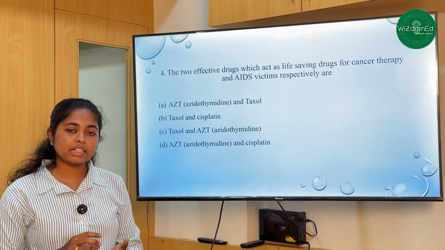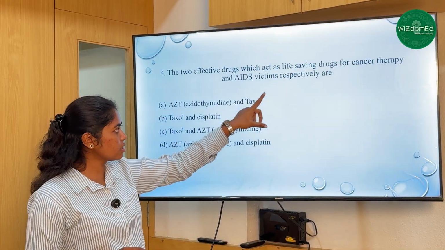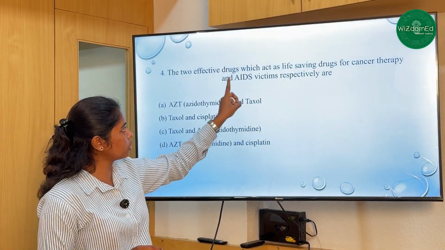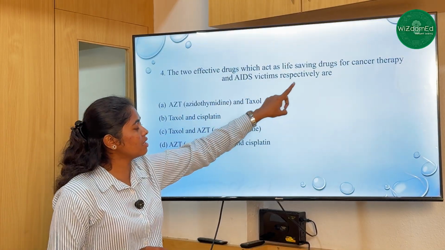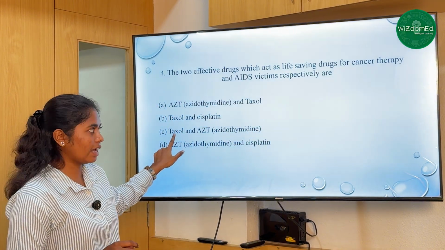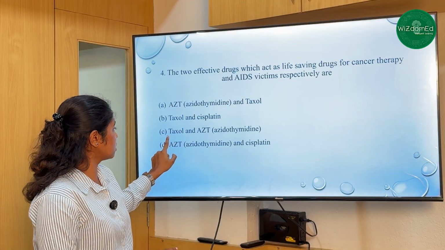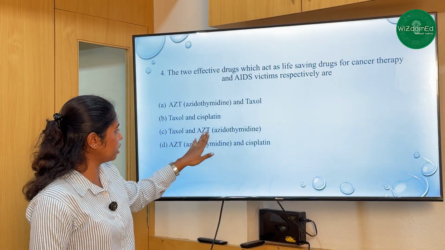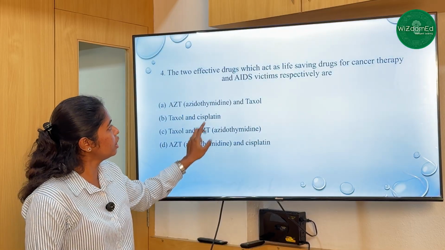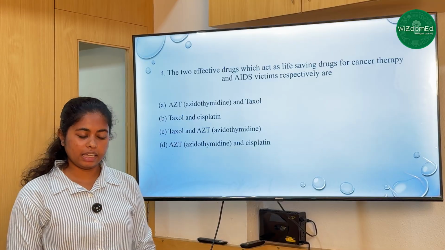So we have to select an option such that the first answer corresponds to cancer therapy and the second corresponds to the AIDS victim. As cancer therapy comes first, we look at option C, Taxol, which can be used to treat cancer, and the second part, AZT, can be used to treat AIDS victims. So the right answer is option C, Taxol and AZT.